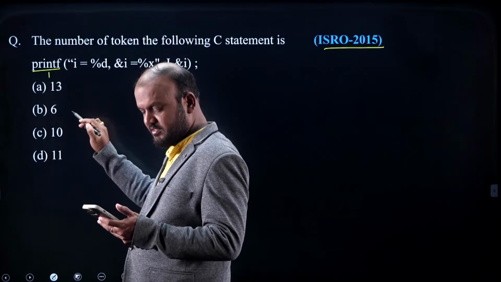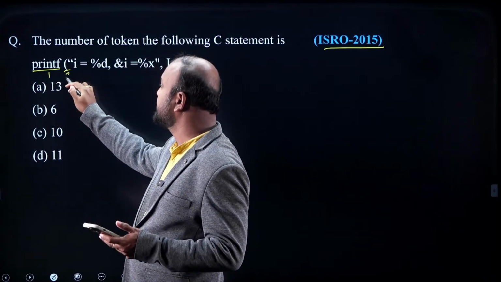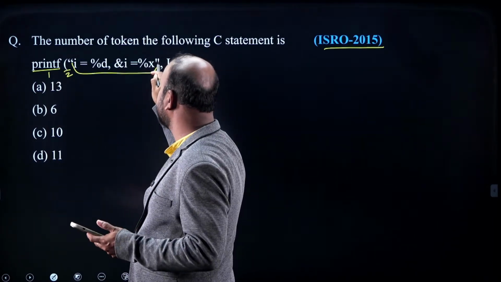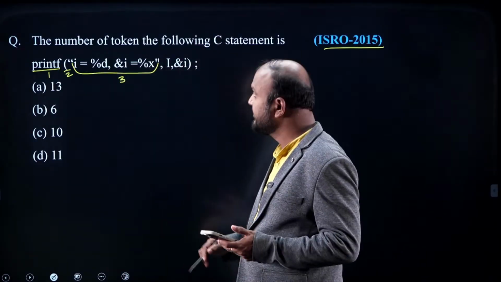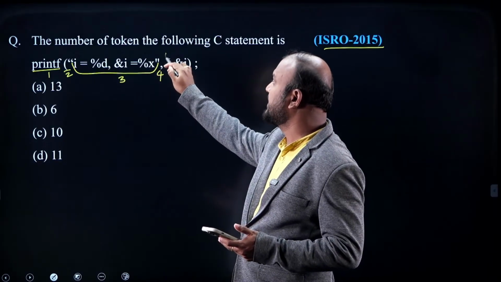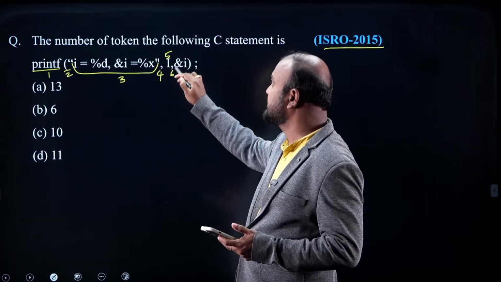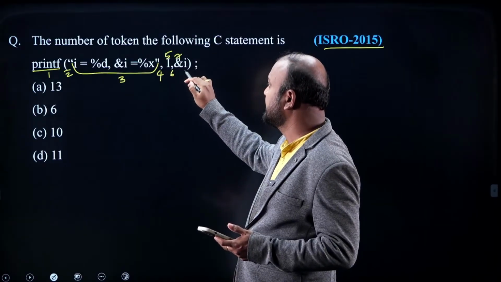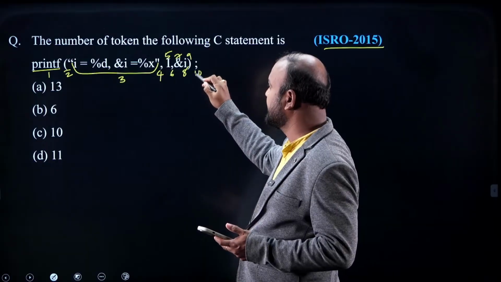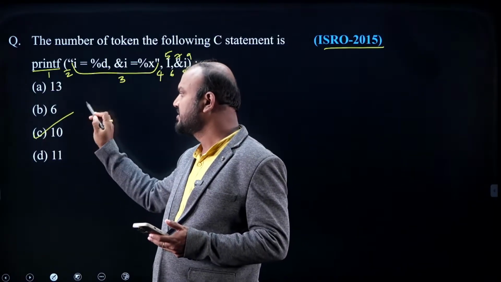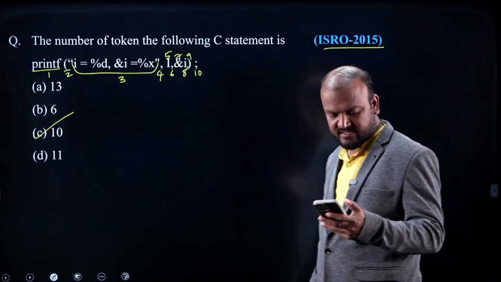1, and it is 2, and everything that is there in the double quotes is considered as a string constant, 3, and comma 4, i 5, comma 6 and 7, i 8, close 9, semicolon 10. So how many tokens? Totally 10 tokens.